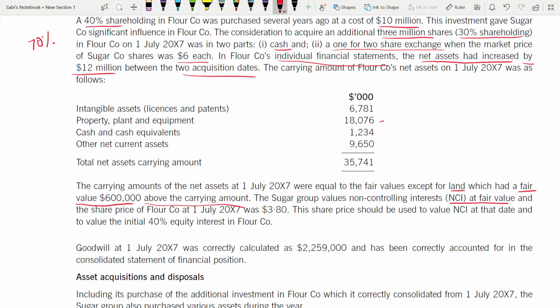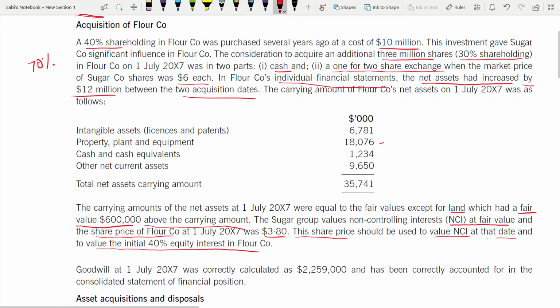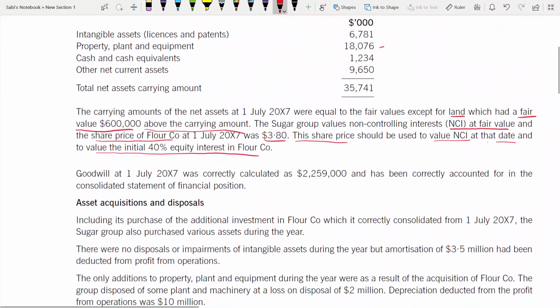So the share price of Flour. What is the share price? Is this much. This share price would be used to value NCI at the date and to value the initial 40% equity interest in Flour. Initial 40% equity means this 40% they are talking about. Initially they acquired 40%, right? So at that time that share price will be used.